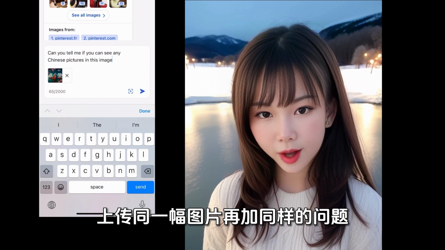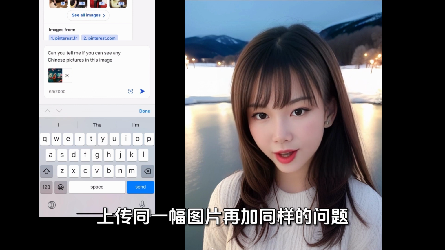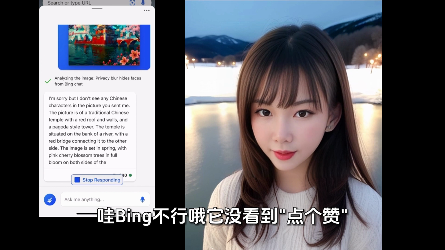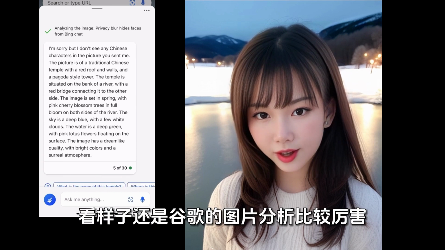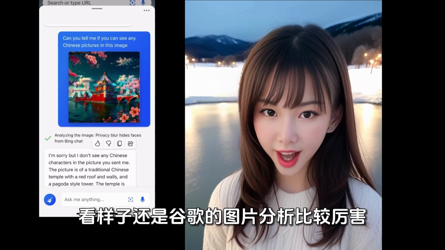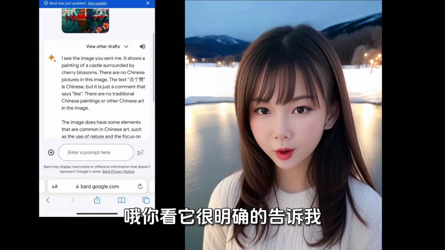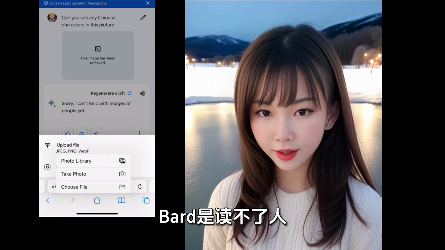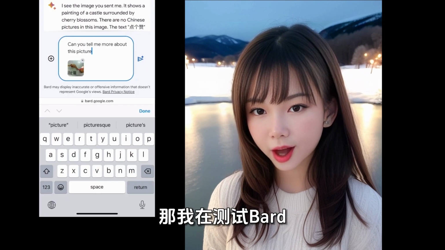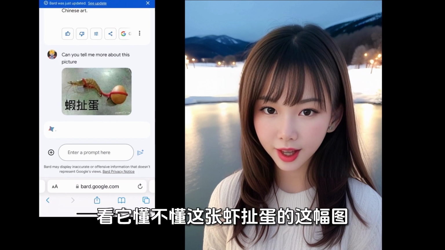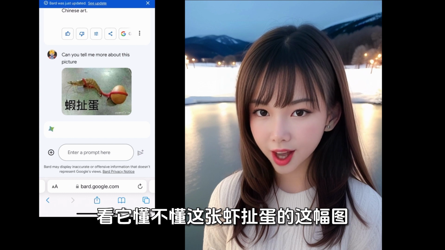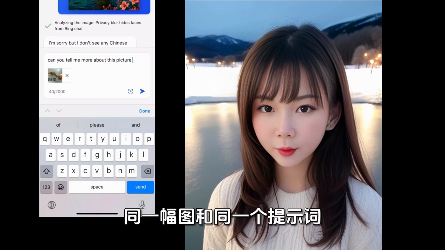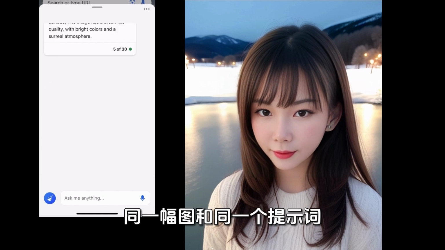Let's go back to Bing, click on this little box and then click on the image, upload the same image and ask the same question. Comparing the two robots, wow, Bing is not good, it didn't see the like button. It seems that Google's image analysis is more powerful. You see, it clearly tells me that there is a like button inside. Bing cannot read Chinese characters. Bard can't read people. If only the two of them combined.